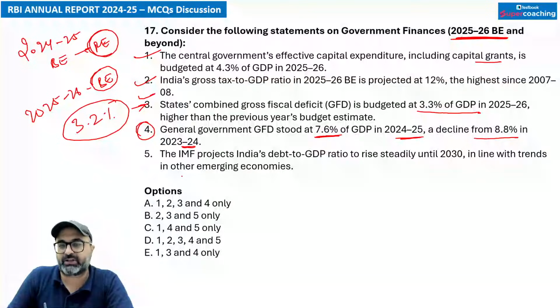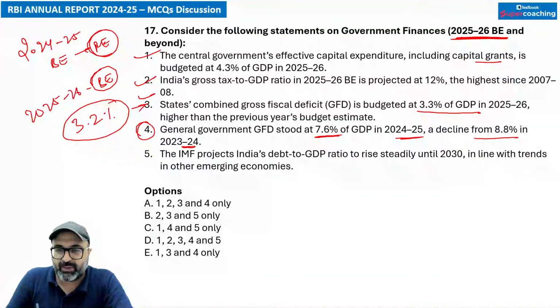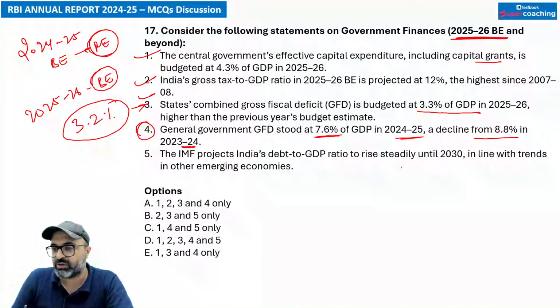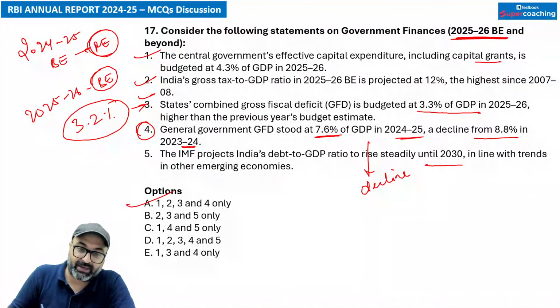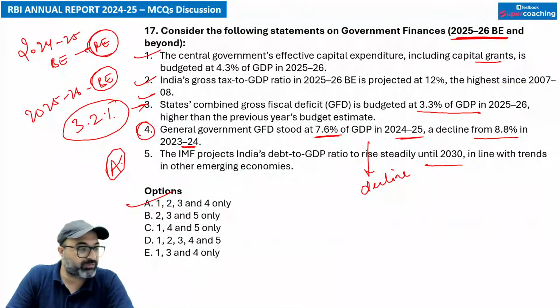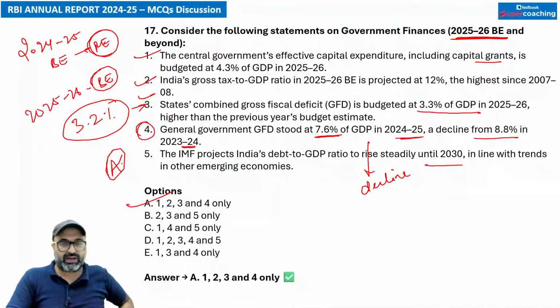General government gross fiscal deficit. This is absolutely correct. IMF has projected India's debt to GDP ratio will rise steadily until 2030. So IMF projected that India's debt to GDP will not rise, rather it will decline. So keeping that in mind, A option is correct. 1, 2, 3, 4, fifth option is wrong. Many of you have given the correct answer.